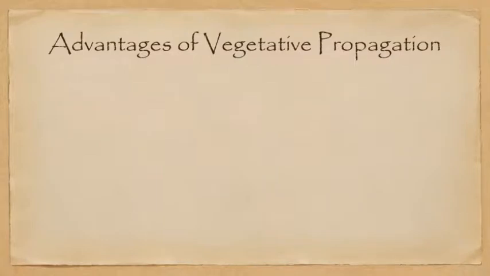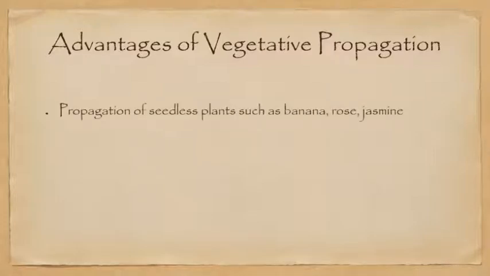Now, what are the advantages of vegetative propagation? The very first advantage is that certain plants which do not produce seeds, such as banana, rose, jasmine, potato, can be propagated through vegetative propagation. The second advantage is that since it is a method of asexual reproduction, genetically similar plants are obtained.